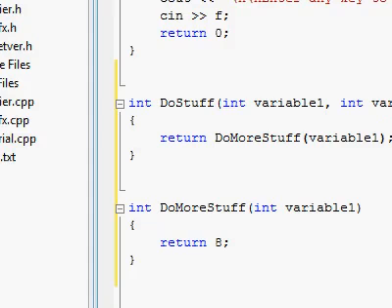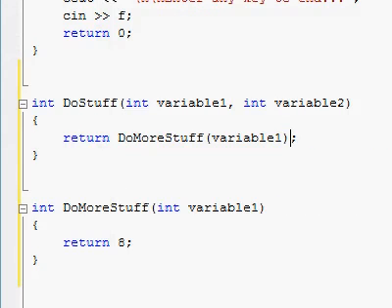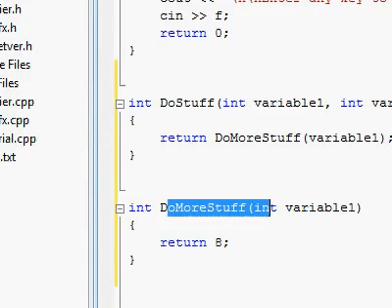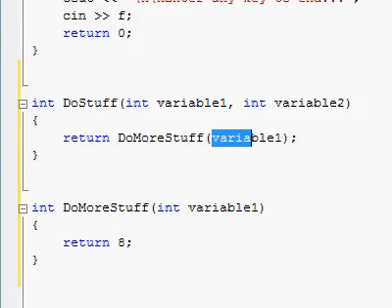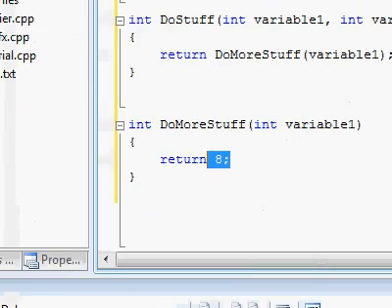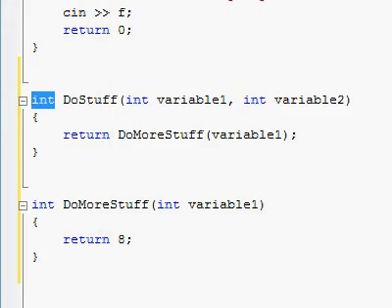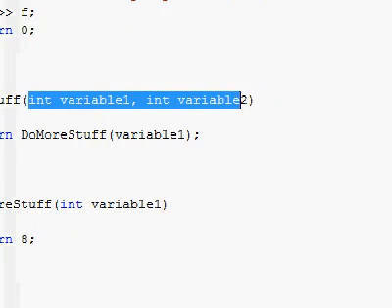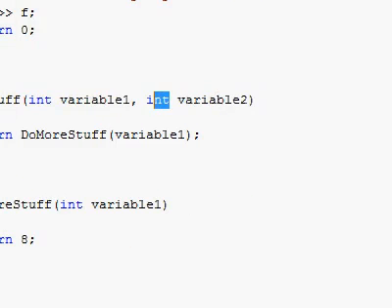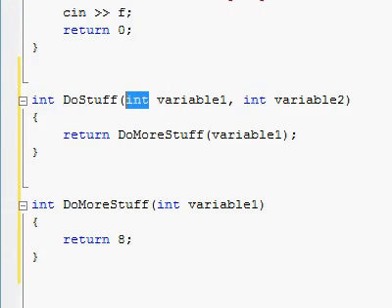So for example, right over here I can return the results of calling do more stuff, and what that will do is call this function over here passing in this variable, and whatever is returned from that function will be used as the return value for this function. Again, notice how in the header, in the declaration and the definition of a function, that's when I have to specify that I'm passing an integer, integer, but when I actually call a function, when I actually use that function, I don't have to specify the type. I just pass in the variable that I have right over there.